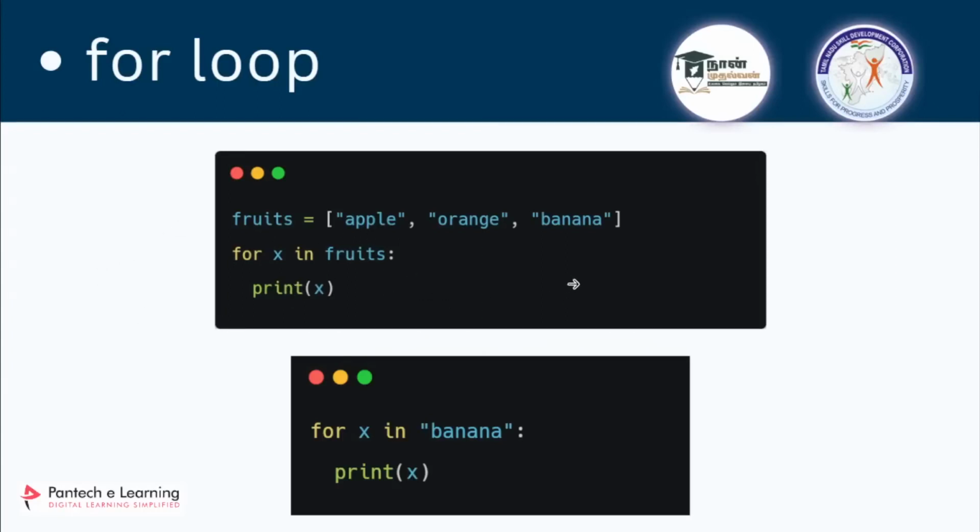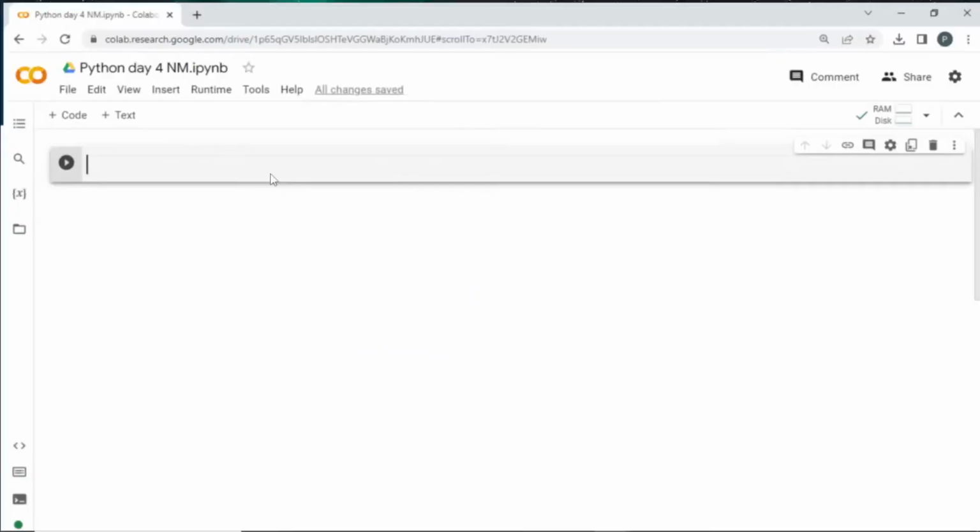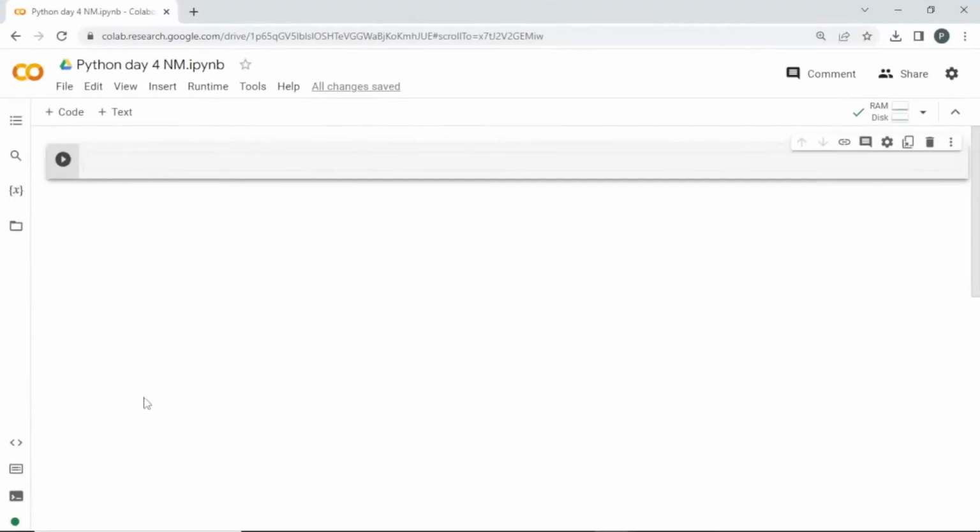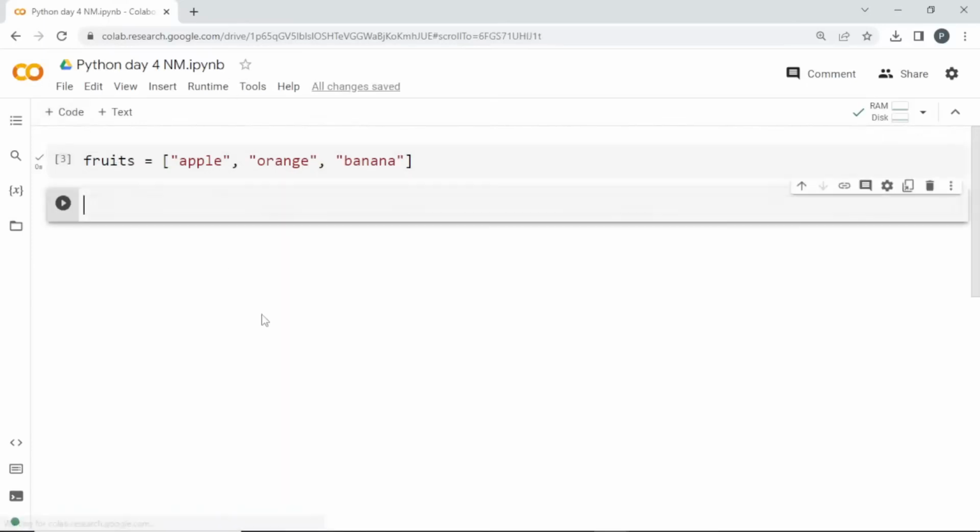Can we see it in Google Colab? Can we repeat this in Google Colab? I'll open my Colaboratory file. You can try along with me also if you want. Let me create a variable: fruits is equal to, here I'll store a list: apple, orange, banana. So this is a list, and I'm going to iterate over it with the help of a for loop.